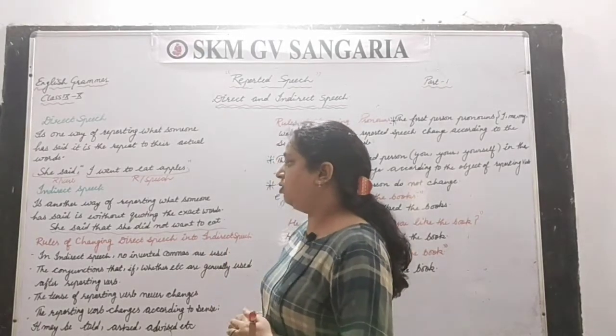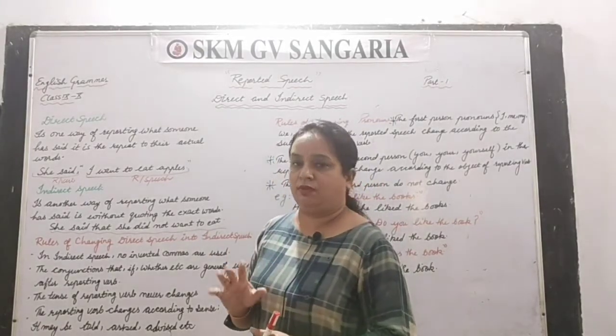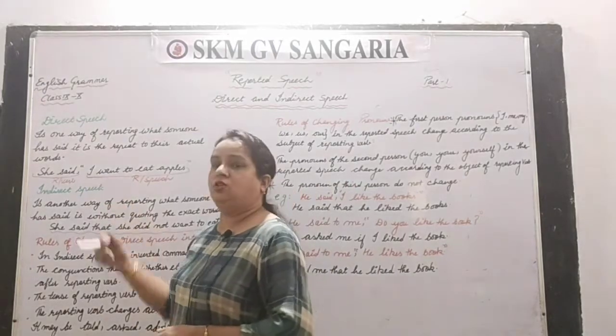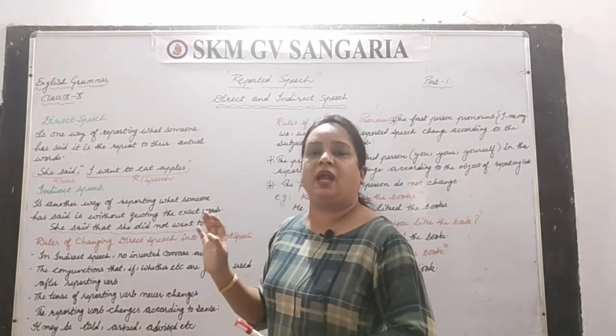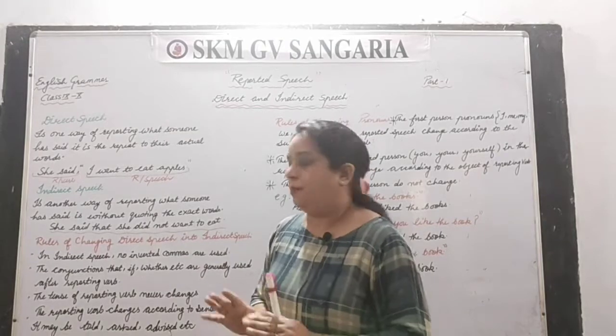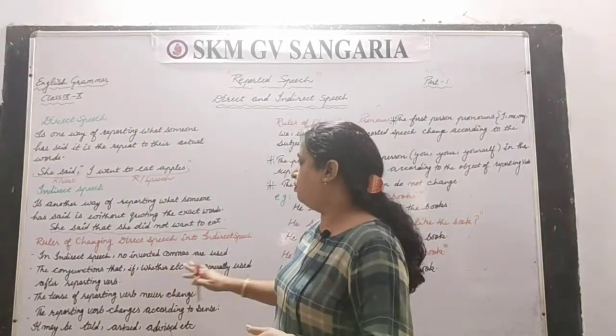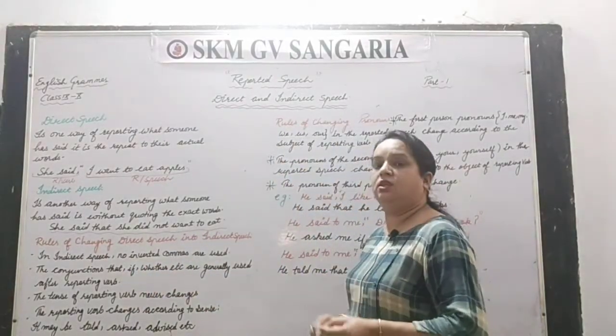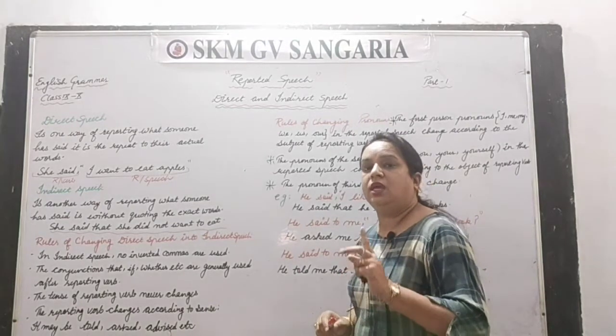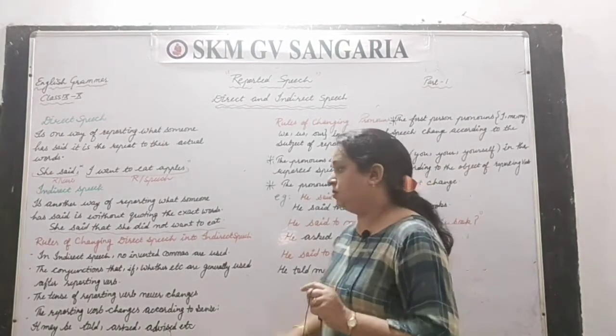In a simple way, you have to replace the commas with that, if or whether. You have to use the conjunctions generally after the reporting verb in indirect speech.